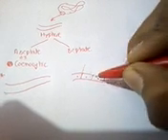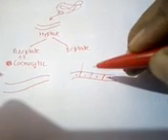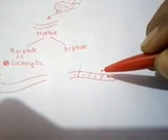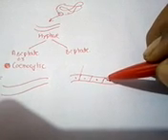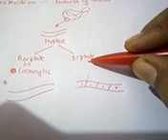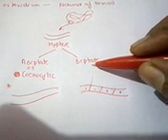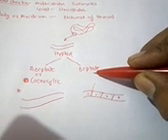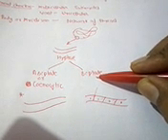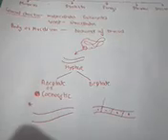So if the hypha is having septas, and by the septas the hypha is divided into compartments and each compartment is having a nucleus, that kind of hyphae is known as septate hyphae, and this kind of hyphae is a characteristic of higher fungi. The higher fungi have the mycelium which is constructed by septate hyphae.